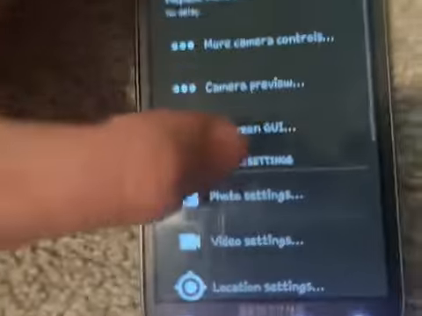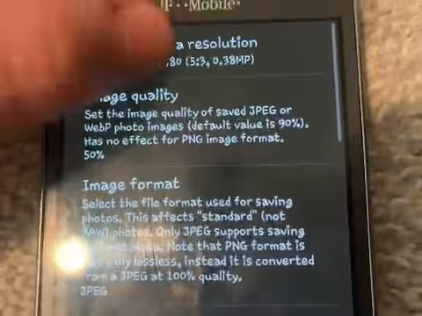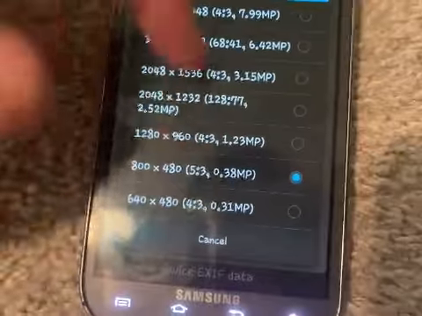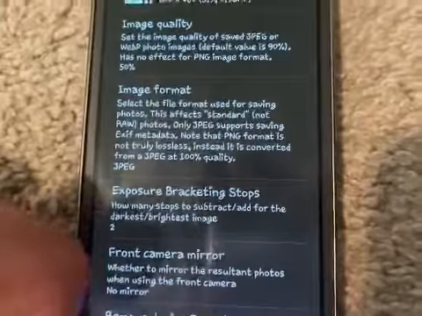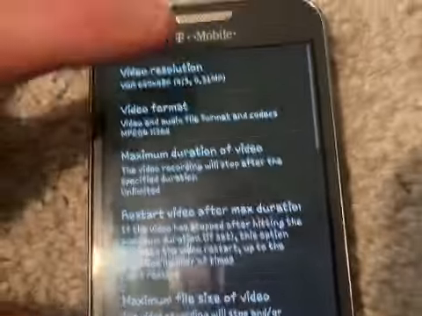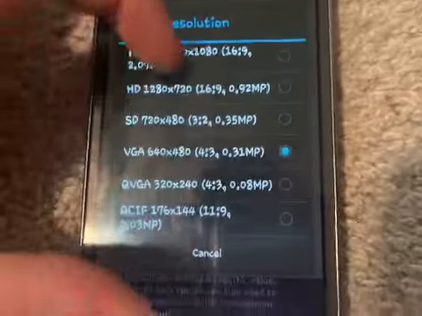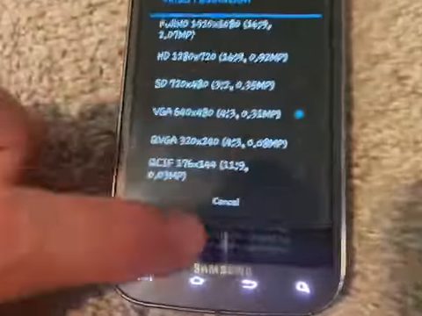Let me show you the photo and video settings on here. As you can see, there's a lot more on here. Like if we go to video resolution, well, there's not a lot more, but there is some more.